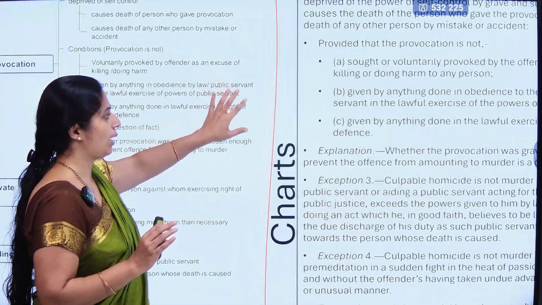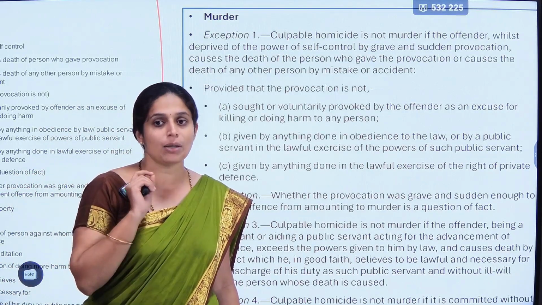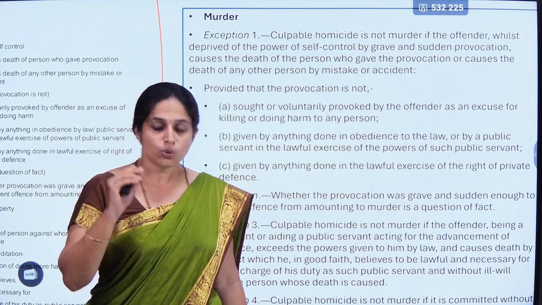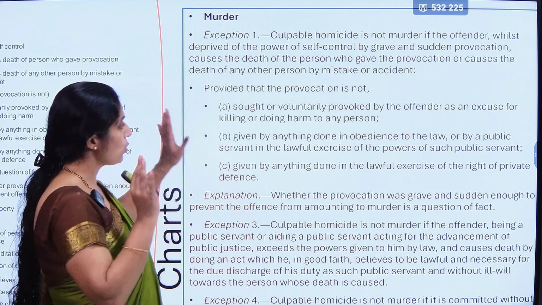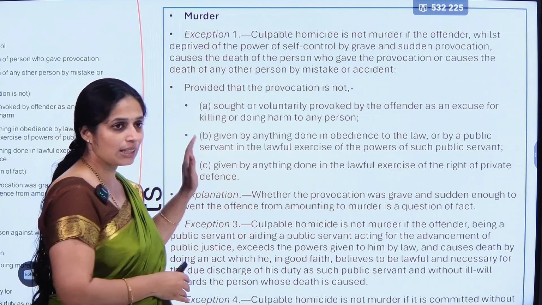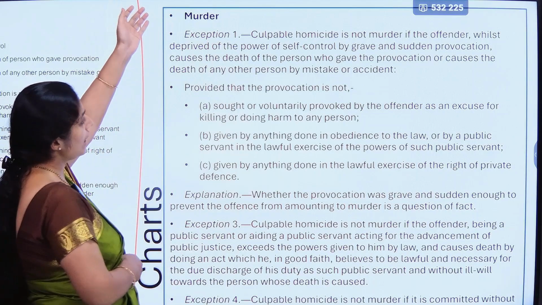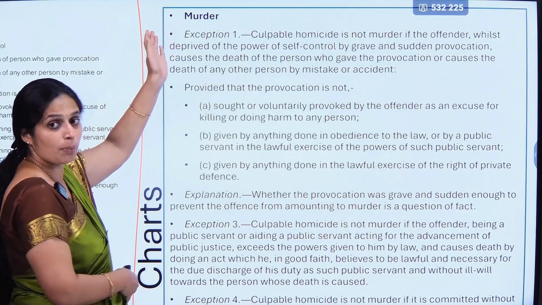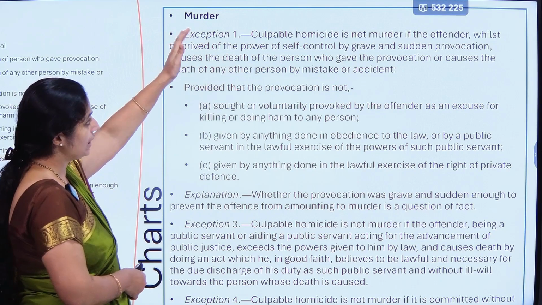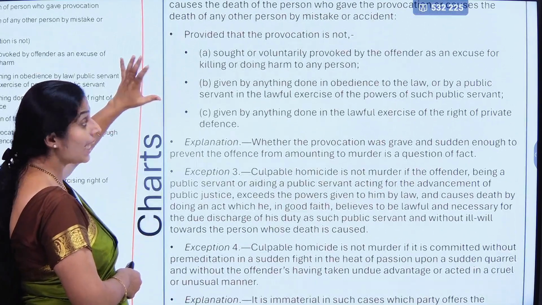See, in the bare act, you need to read the bare act. I won't say you need to read only the chart book, you need to read the bare act, that is the essential condition. So, you need to keep a bare act with you. When you see the bare act here, these are the provisions of murder in the Bharatiya Nyaya Samhita. You can see which are the exceptions that make culpable homicide not amounting to murder. There are about 5 exceptions here.